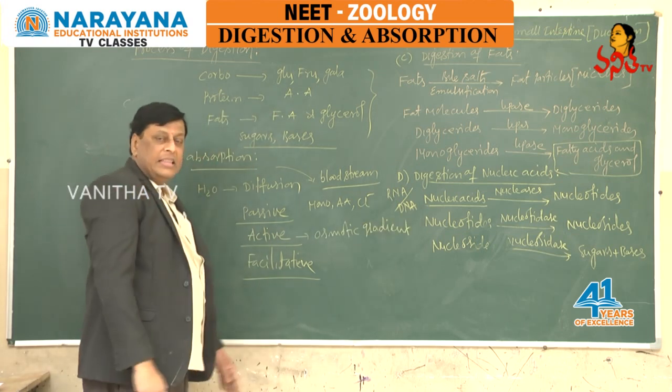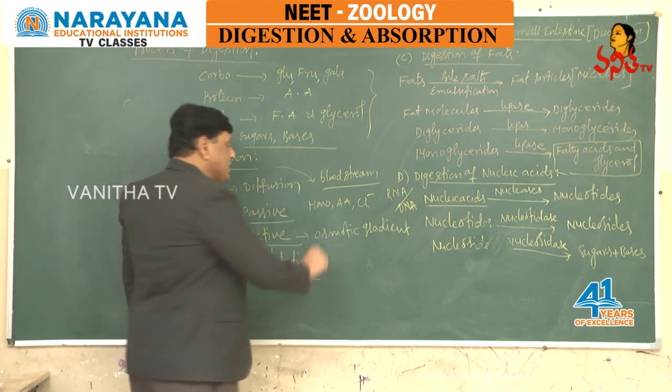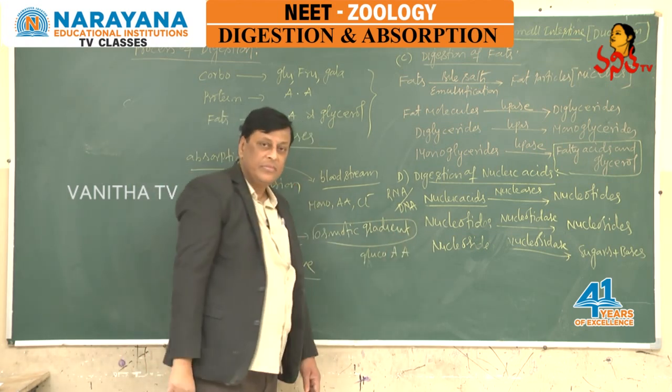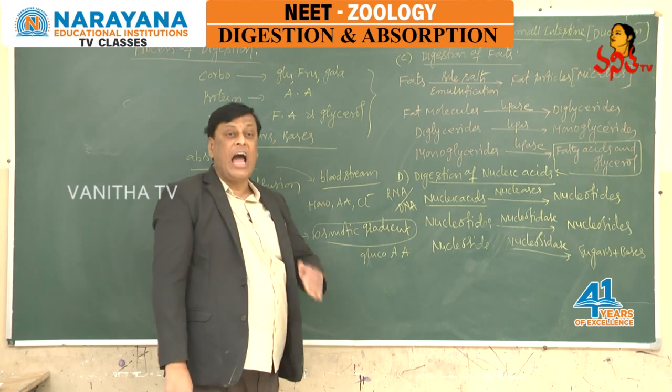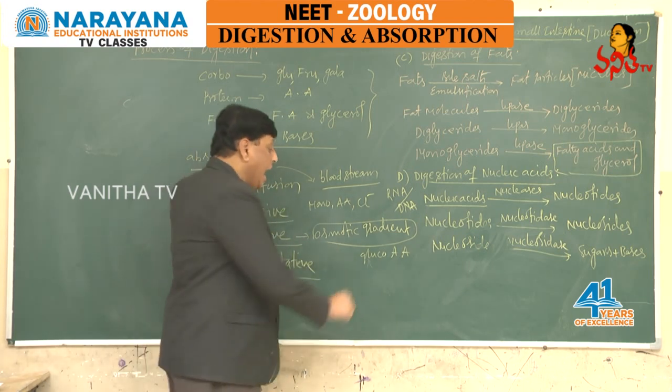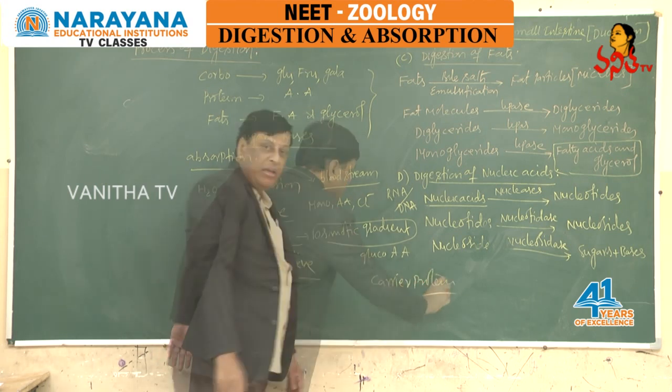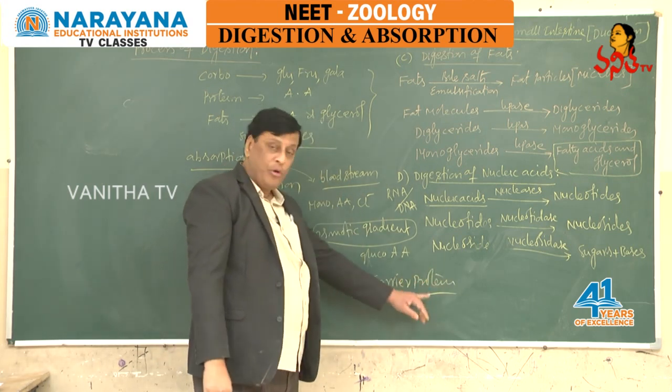Depending upon the osmotic gradient, some of the glucose and amino acids get absorbed with the help of carrier proteins. If the osmotic gradient is favorable, glucose and amino acids get absorbed into the blood with the help of carrier proteins.